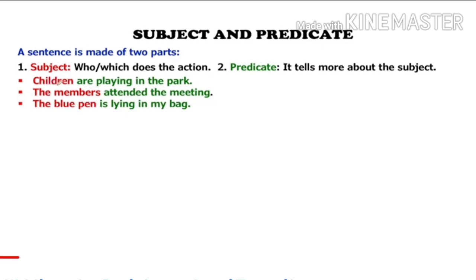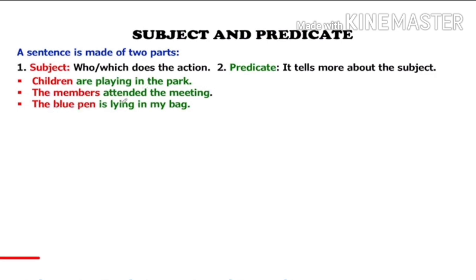So children is doing action in this sentence. In other words, we can say that children is active in this sentence. So children will be subject. And in the same way, the members attended the meeting. So the members is active in the sentence and it is doing action in the sentence. So this part will be called subject and the rest of the part will be predicate.